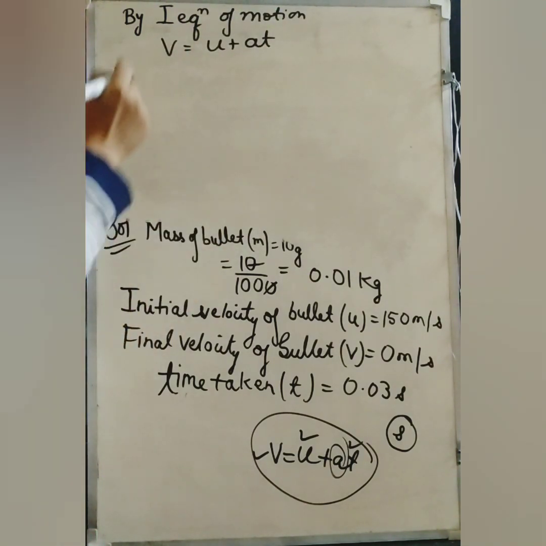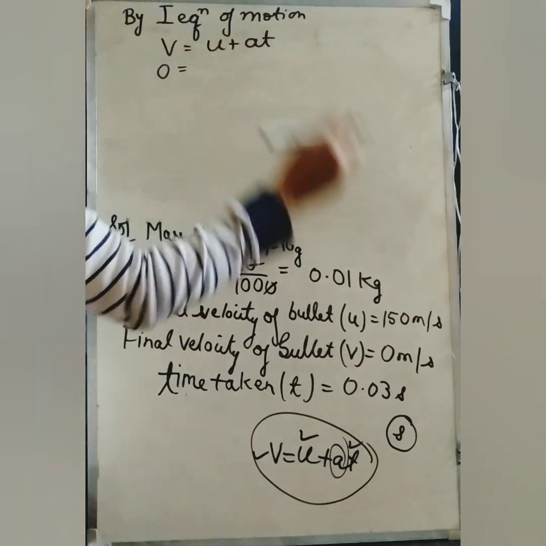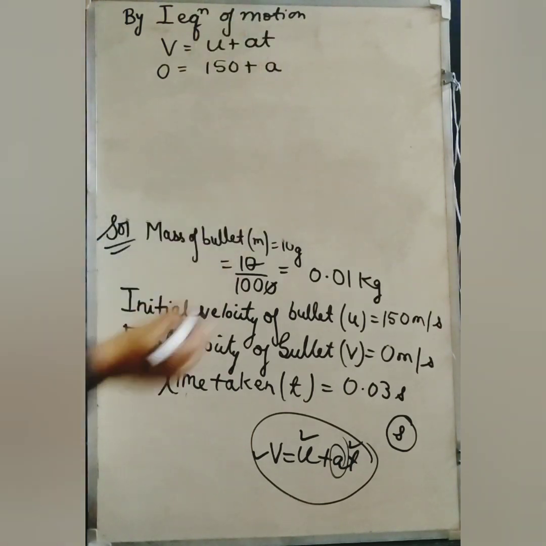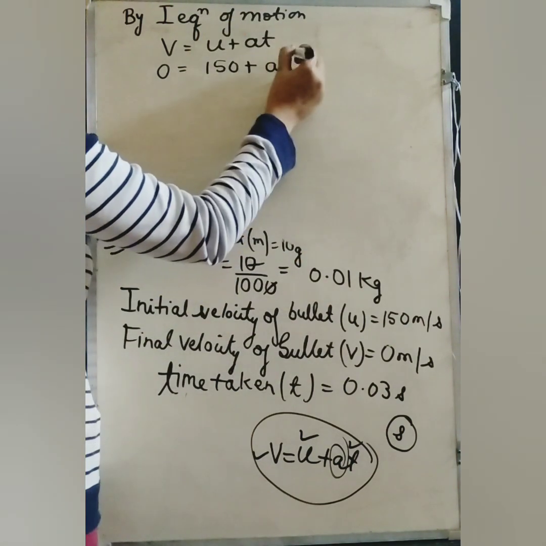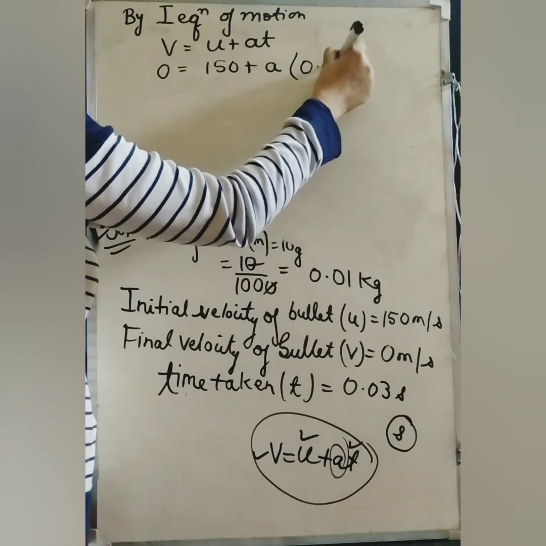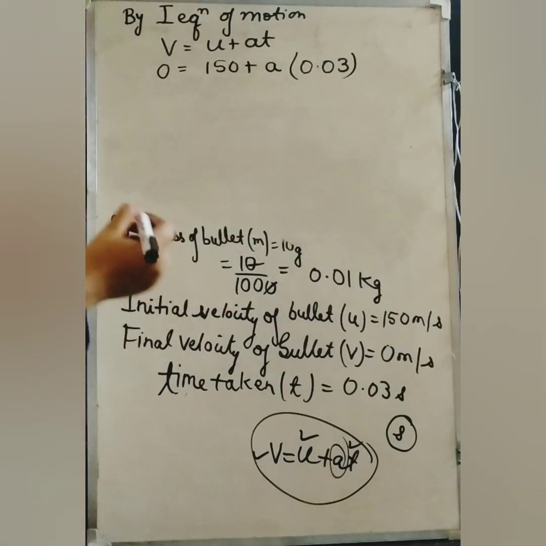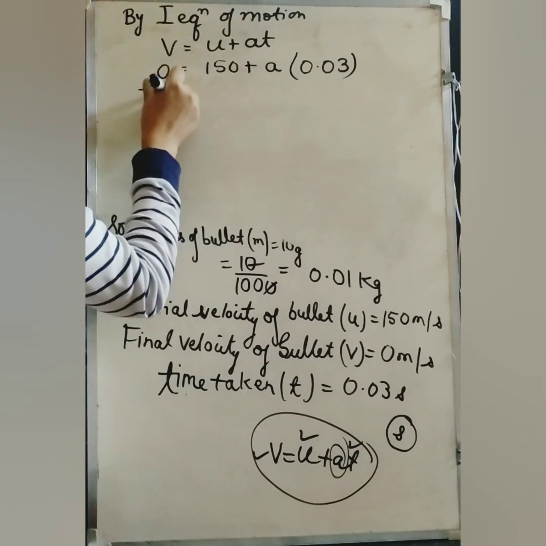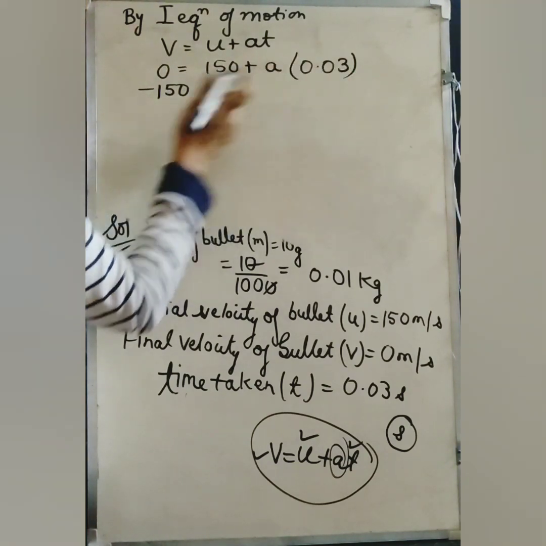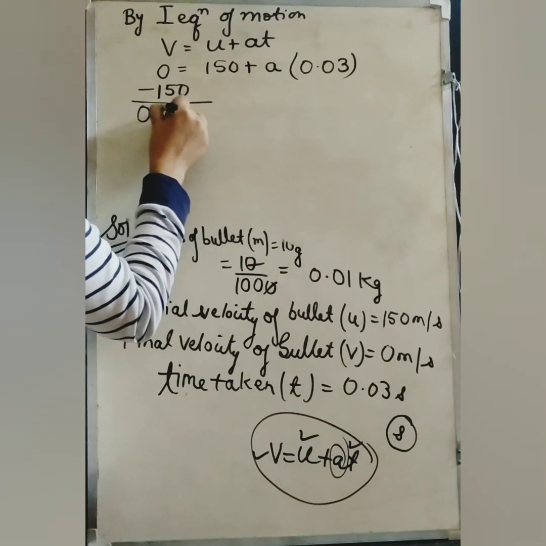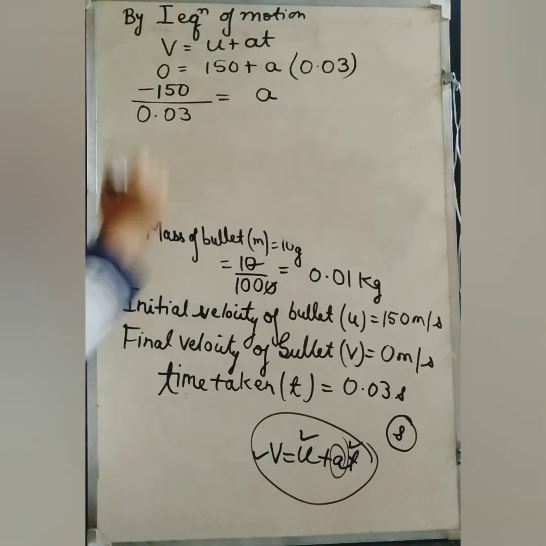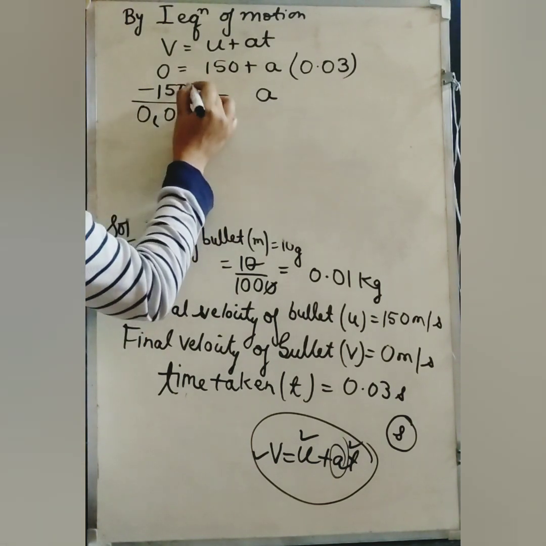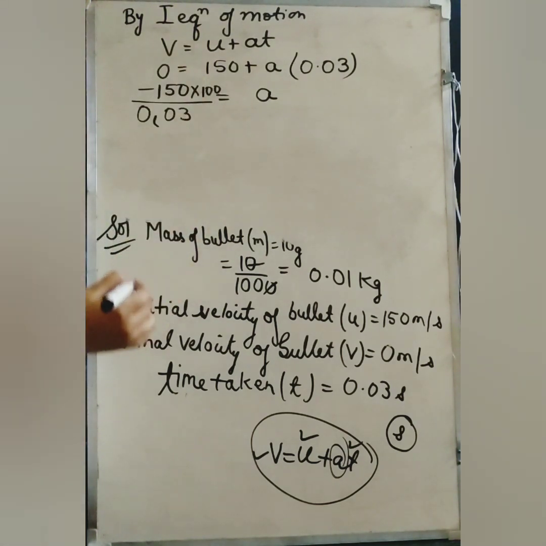Now what is the value of v? v is 0, u is 150 meter per second, a you have to find out, and time taken is 0.03. So this 150 will come here and become negative, and the 0.03 will come in the denominator. To remove the decimal, I'll multiply by 100.